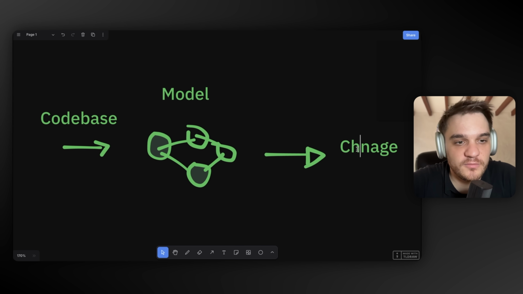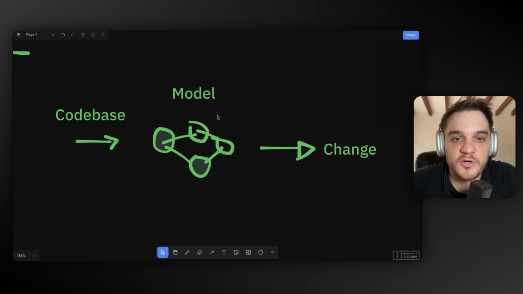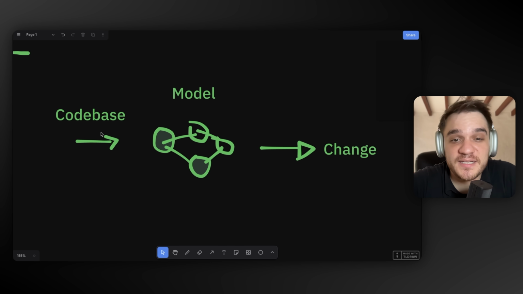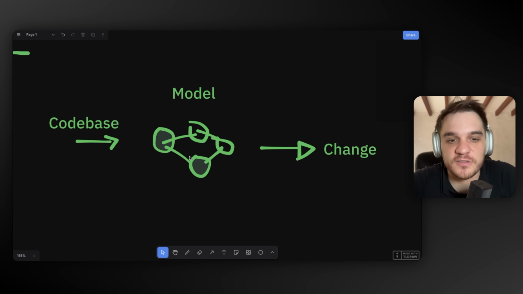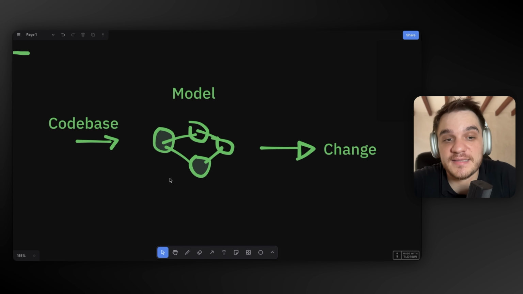So that would be my code base. And then I have changes. The problem is that when you increase the size of the model, the suggestions you get are not better. They are actually worse, because the bigger the model, the bigger this network, the more likely it is that the question you ask gets answered by a different section of the model, because it thinks, oh, actually, what you gave me is similar to this. So it cannot really differentiate between the different sections it has. So the more code you throw at it, the more likely the suggestion you get will be more of a hallucination. And there are different ways they try to combat this.